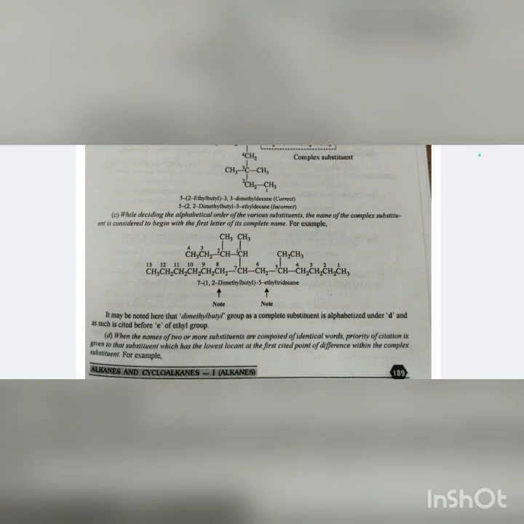For example, 6-(1-methylbutyl)-8-(2-methylbutyl)-2-methyloctane. It may be here noted that the 1-methylbutyl group is given priority of citation over the 2-methylbutyl group because its locant 1 comes before 2.